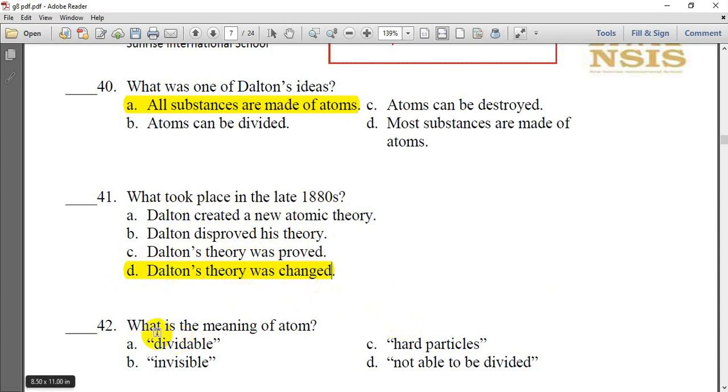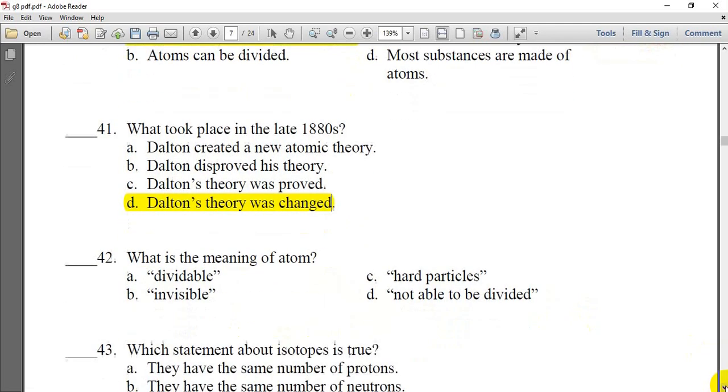Next question, what is the meaning of atom? Atom is divisible, means can easily divide. Invisible, means cannot be seen. Hard particles, or not able to be divided. Atom is the smallest particle in an element and will be D.